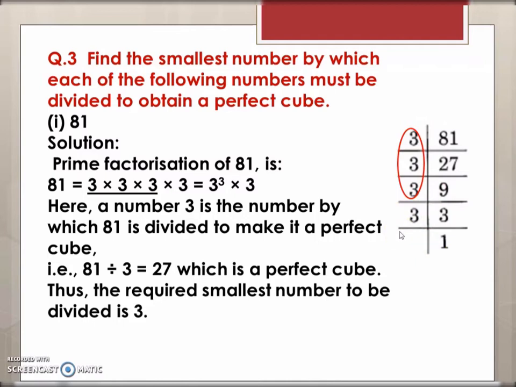to be divided. So here first number was 81. So 81, when you prime factorize it, you will get 4 3s as the prime factor. So here you can make one group of 3s and 1 3 is left out. So you have to divide with this 3 to make it a perfect cube.